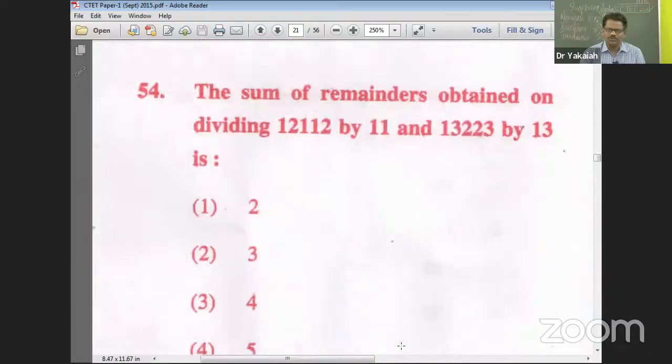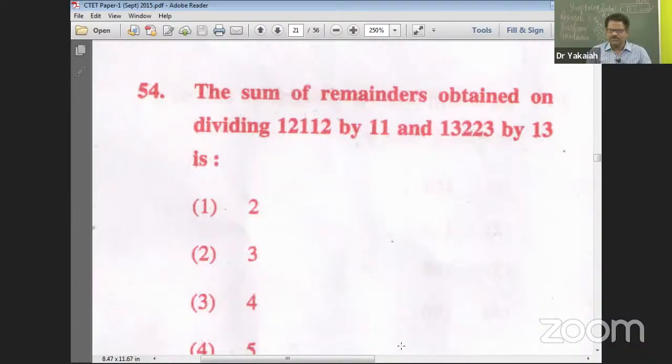Let's move to question number 54. 53, 3, right, Vinay Krishna. 54. The sum of remainders obtained on dividing 12,112 by 11 and 13,223 by 13 is?